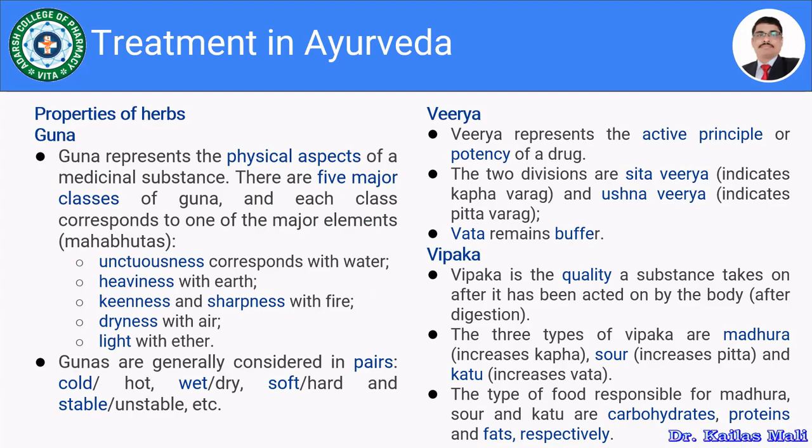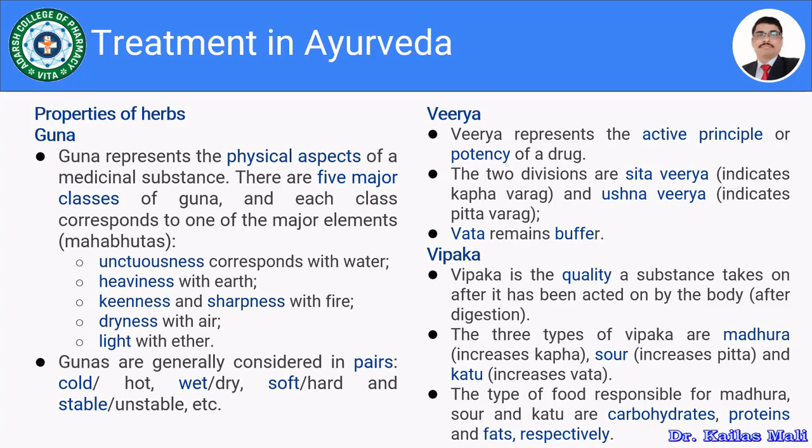Then dryness with the air, and light with the ether. These gunas are generally considered in pairs. For example, cold and hot. You know what is meant by cold. Opposite to cold, it's hot. So we are considering the gunas in pairs.